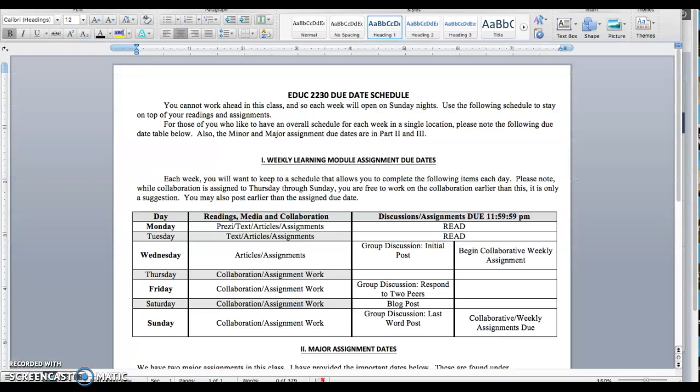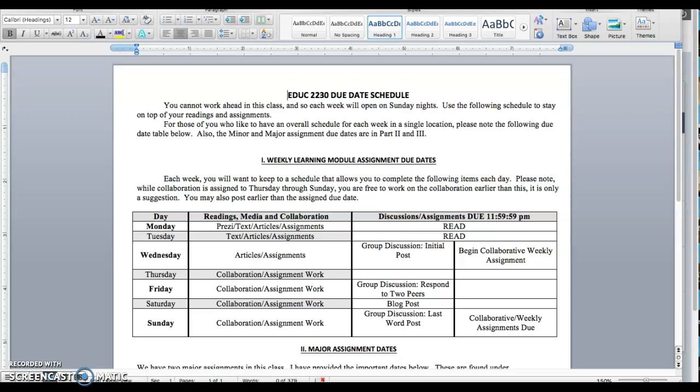You'll note we are going asynchronous because of all of the issues that have arisen due to the pandemic. To expect you to show up at noon on Tuesdays and Thursdays is, I think, outside of your control too often. And so instead, we're going to be asynchronous. You will have all week to complete the work. There is still a schedule, and you'll see that schedule here.